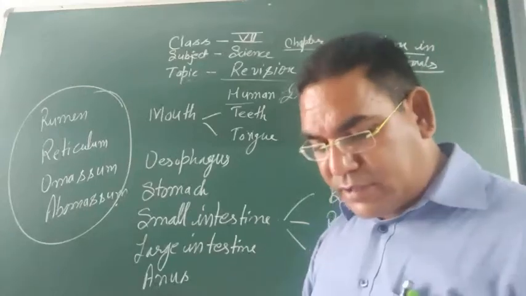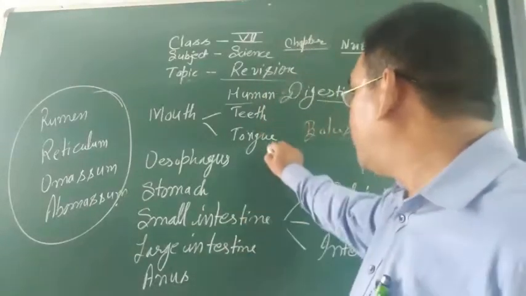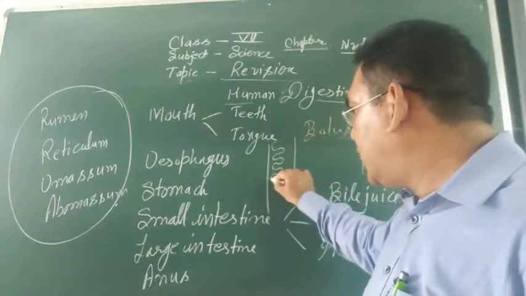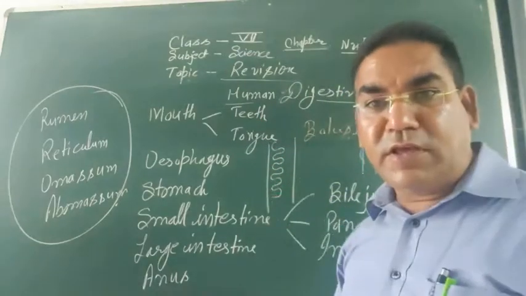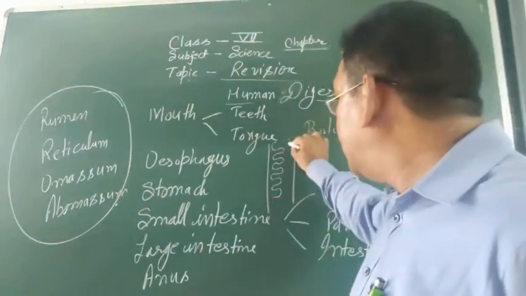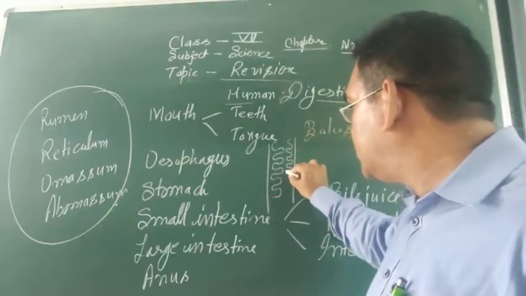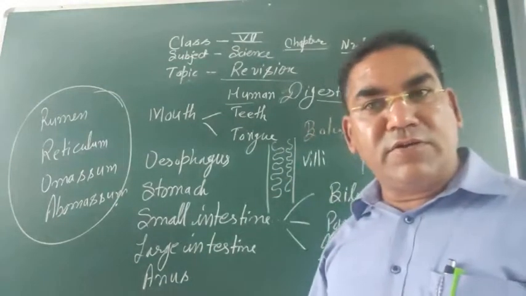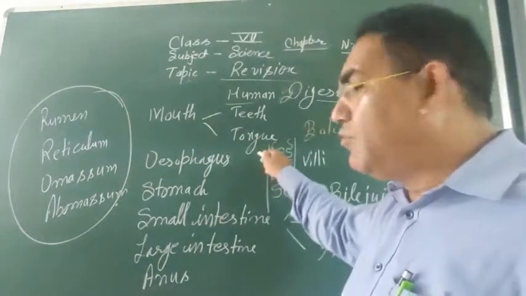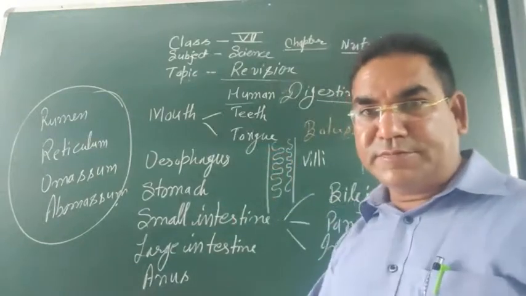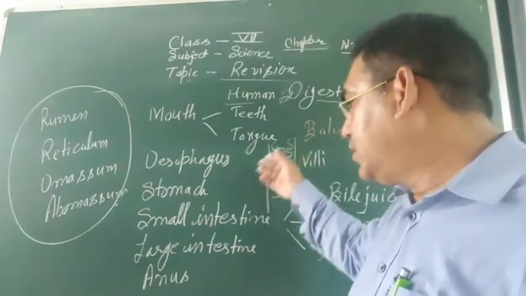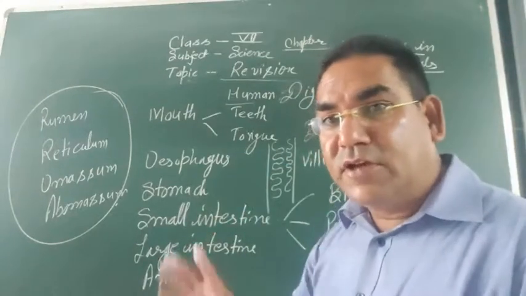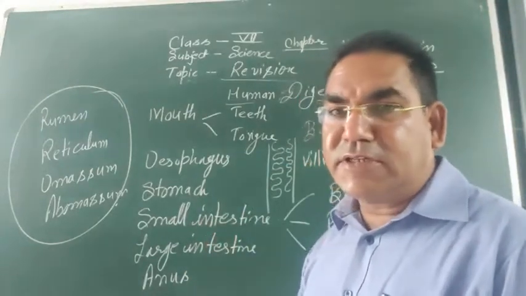Now here are the finger-like projections. Look over here. These finger-like projections are present in the wall of the small intestine, and they are known as villi. Villi help in food absorption. Now look, after absorption and digestion, food enters into the large intestine.